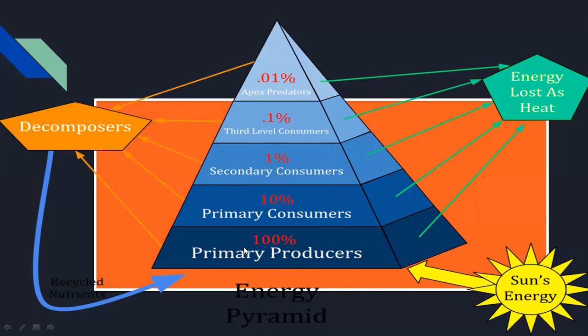At each level, let me try to draw it. From primary producer to primary consumer, if initially it is 100%, now it becomes 10%. Means 10% is reduced from the earlier level. So 100 by 10, 10. Then 10 by 10, that is 1, from primary consumer to secondary consumer. Then again 1 divided by 10, that is 0.1 in the third level consumer. Then 0.1 divided by 10, that is 0.01 at the top, that is apex predator, right?